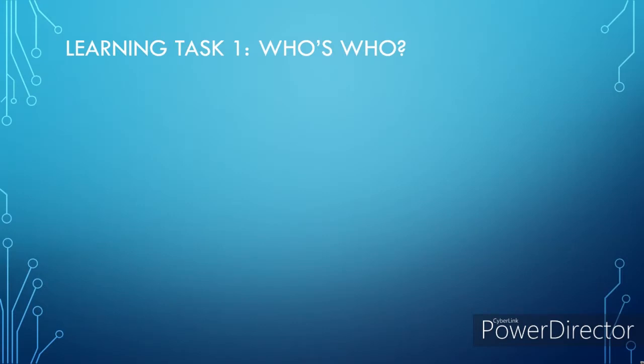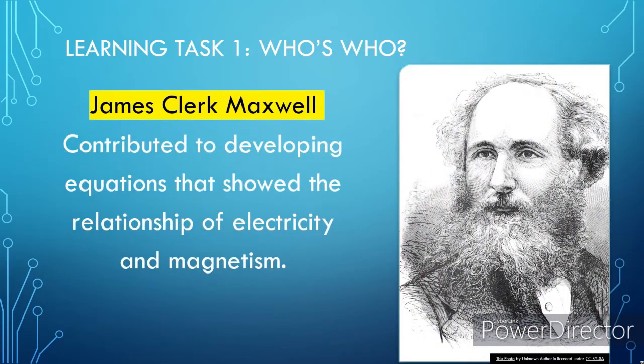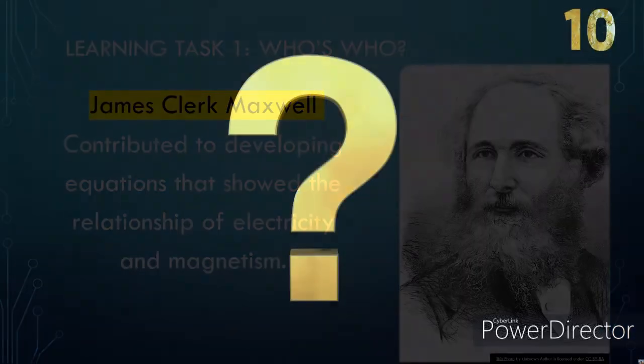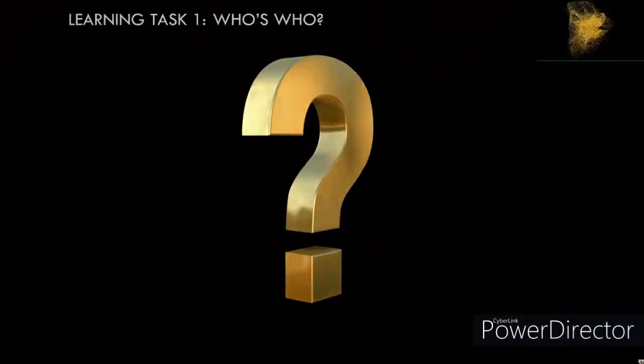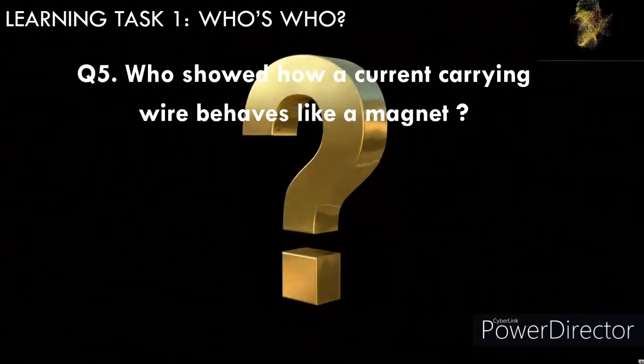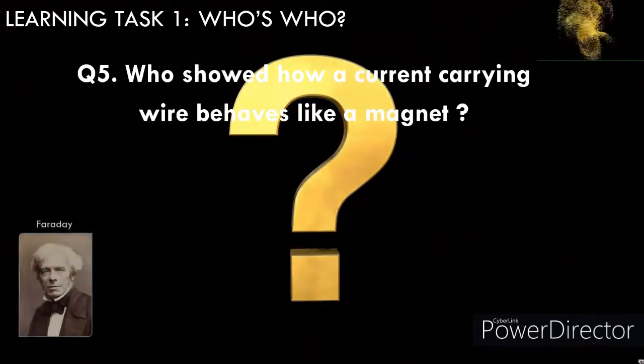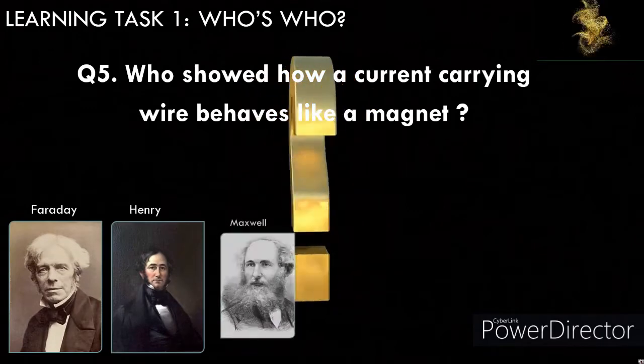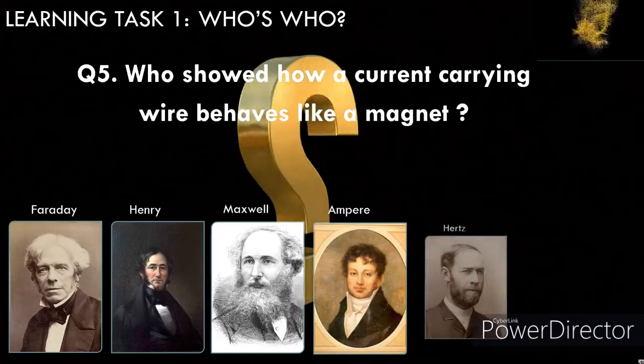Correct answer is James Clerk Maxwell. He is the one who contributed to developing equations that show the relationship of electricity and magnetism. Question number 5. Who showed how a current carrying wire behaves like a magnet? Faraday, Henry, Maxwell, Ampere, Hertz, or Ørsted?